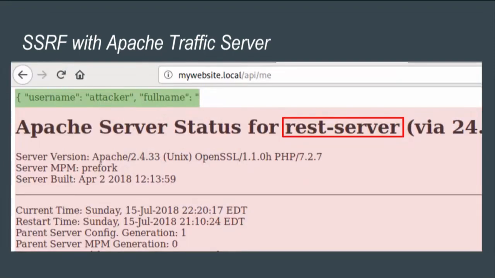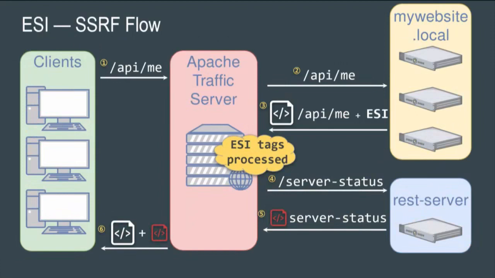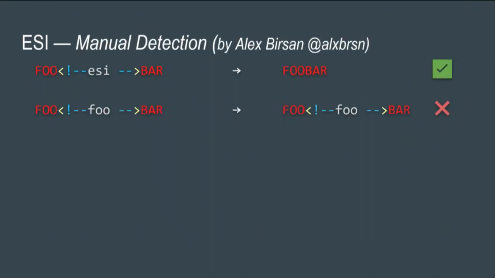To illustrate what this looks like, I just changed the content type to text/HTML so that you can see that the JSON response is the greenish area, and the reddish area is the content of the server-side request forgery through ESI injection. To illustrate how that worked, I used the same imagery as before. You have your /me, which responds with an ESI tag saying, please get that file for me. The file is fetched, and then the content of steps 5 and 3 gets concatenated together, and I get the content of the server, effectively the server-side request forgery. I get its content by ESI includes.